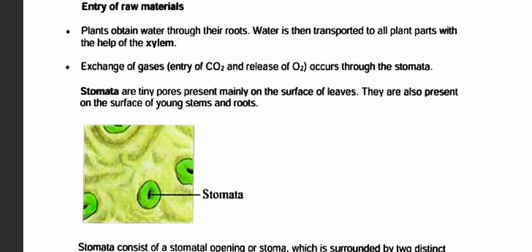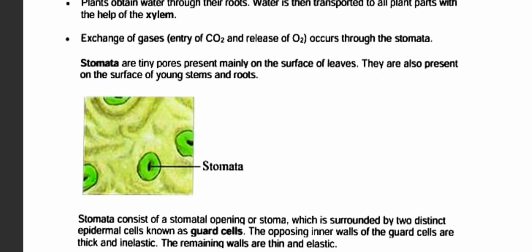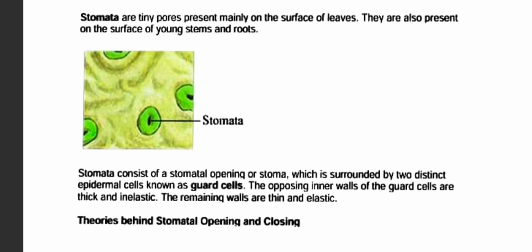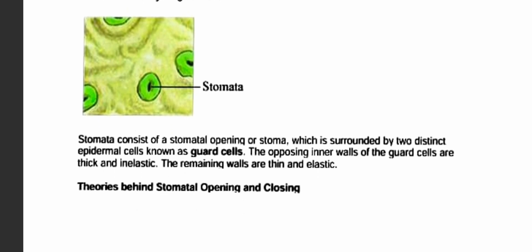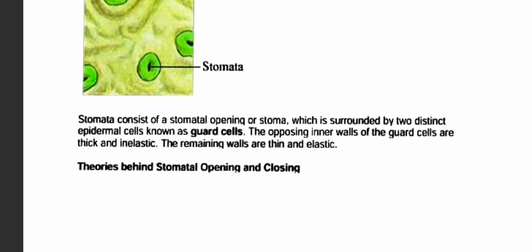Stomata are the tiny pores present on the surface of the leaf. They are also present on the surface of young stem and root. We have discussed this in our previous video on transpiration. A stoma consists of a stomatal opening, which is surrounded by two distinct epidermal cells known as guard cells. The opposing inner walls of guard cells are thick and inelastic. The remaining walls are thin and elastic.